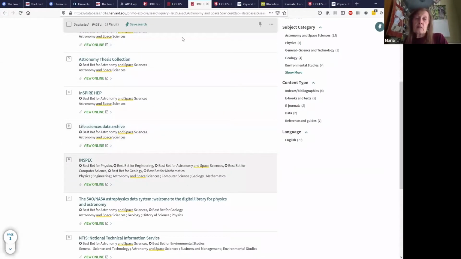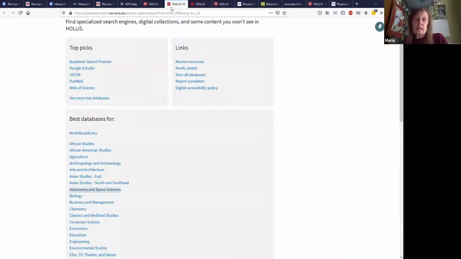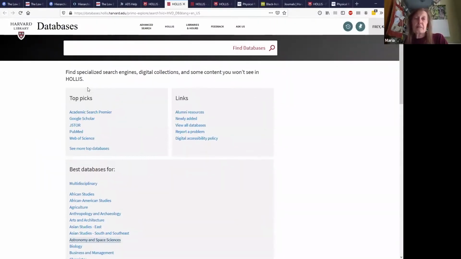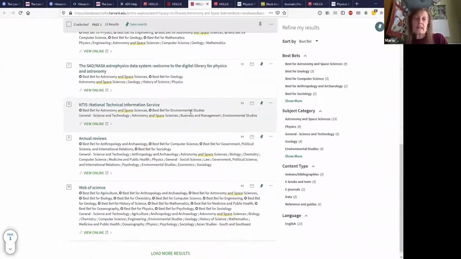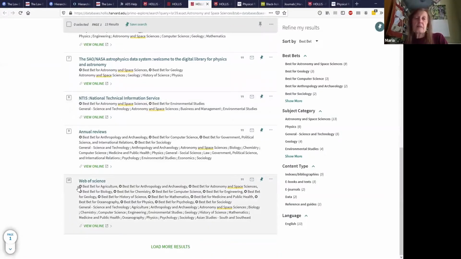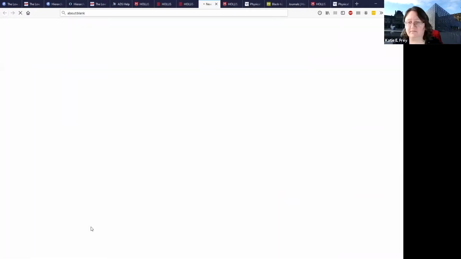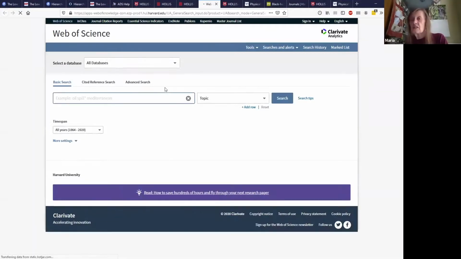So one of the ones that I'd like to point out, I think it's at the very bottom of that particular list, is Web of Science. It's just one that I find particularly useful. I've used it for doing historical searching for particular topics. Also, if someone gives me a partial citation that doesn't include much information, I'll go and try to verify the citation here.